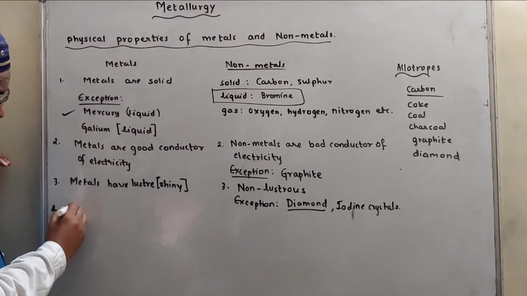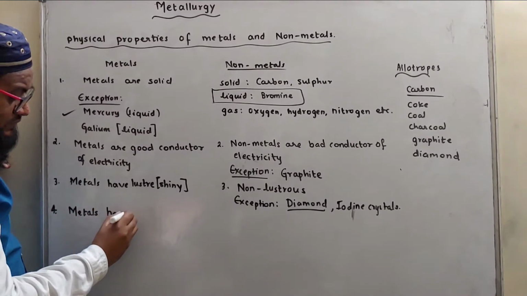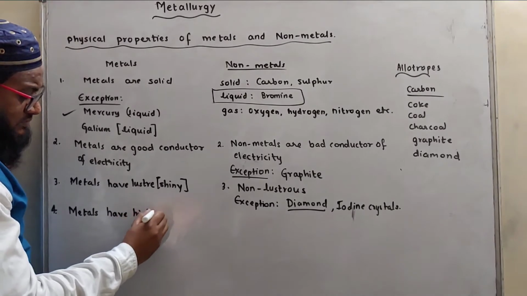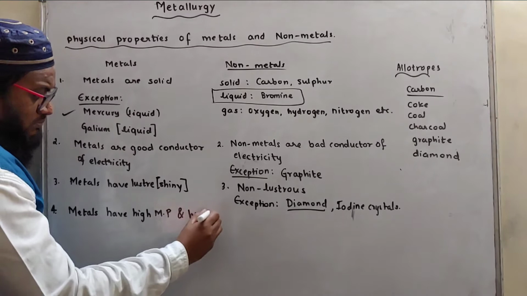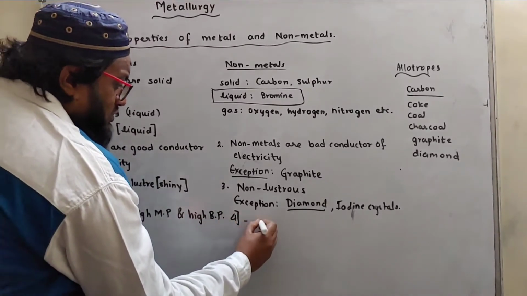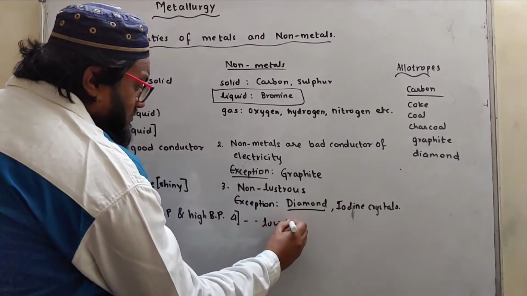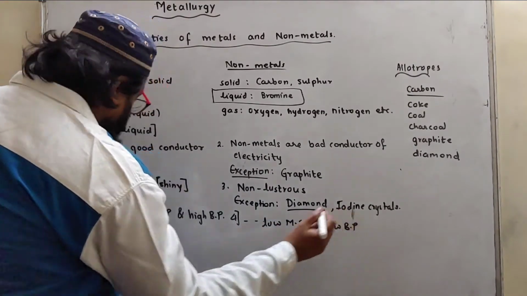Then metals have high melting point and high boiling point, whereas non-metals have low melting point and low boiling point.